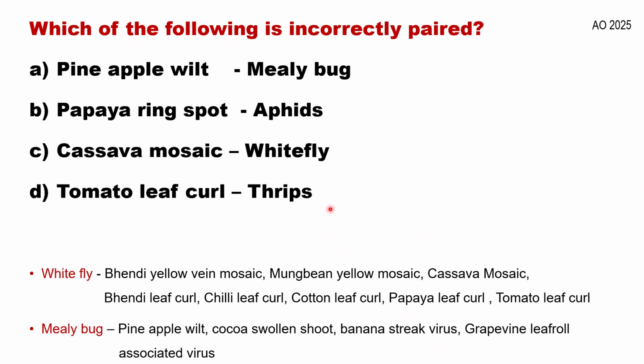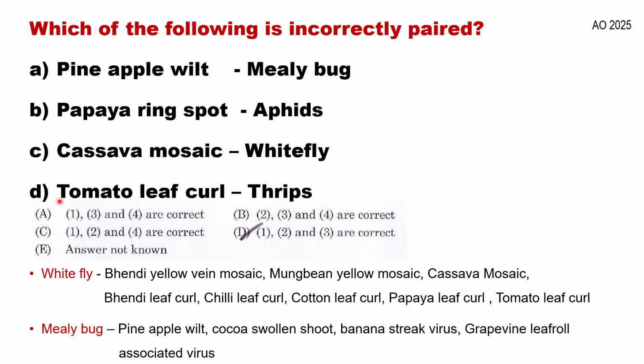Here they have given thrips as an option in the pair. So the answer will be that 1, 2, and 3 only are correct. The fourth is incorrectly paired.